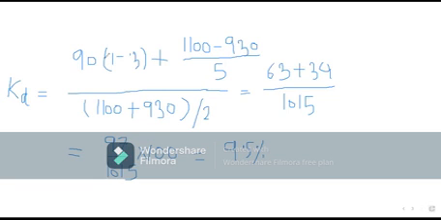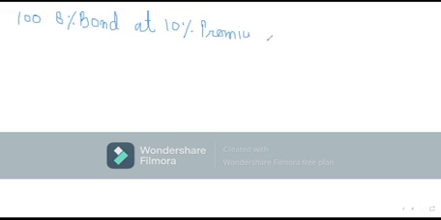There is another example. A 100 rupees bond carrying 8% interest was issued at 10% premium. Repayable at par.